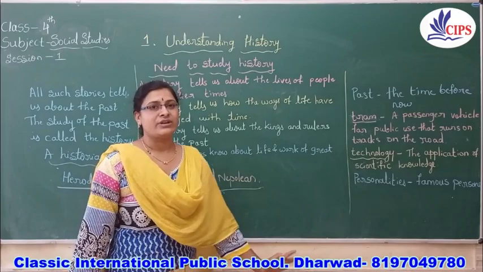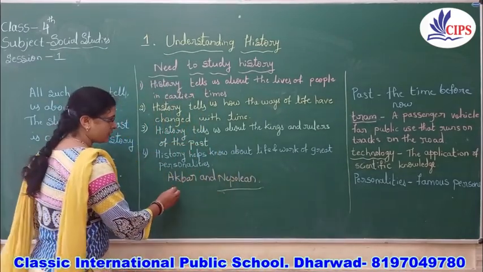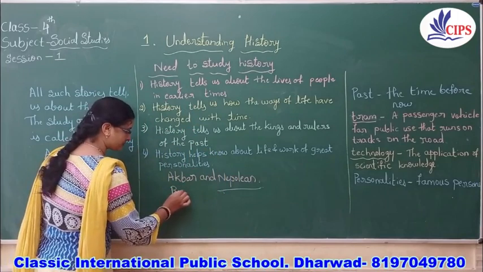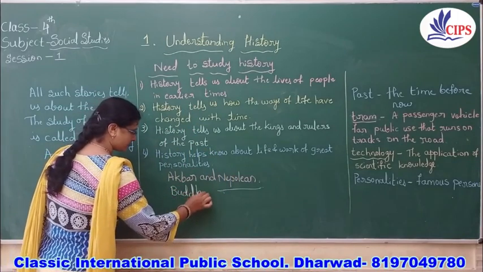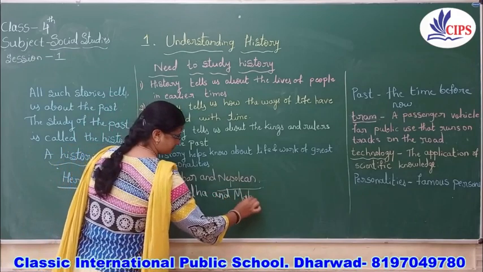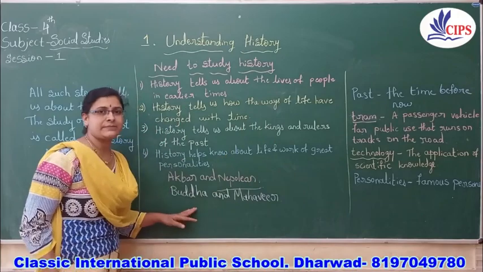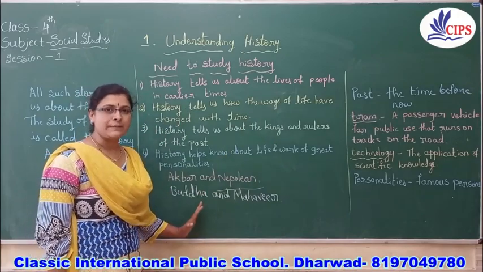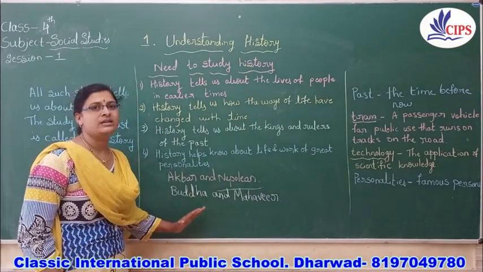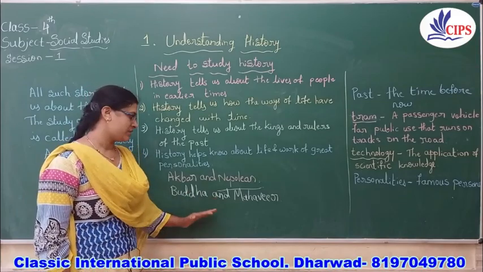Then there are the great thinkers and teachers. We take the example of Buddha and Mahavira. Do you know about Gautam Buddha? Gautam Buddha was the founder of Buddhism.